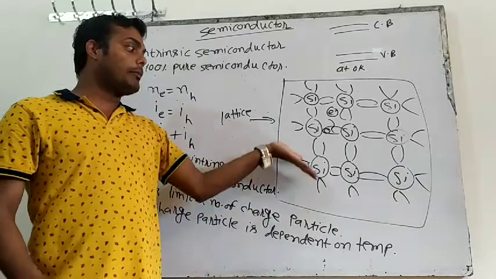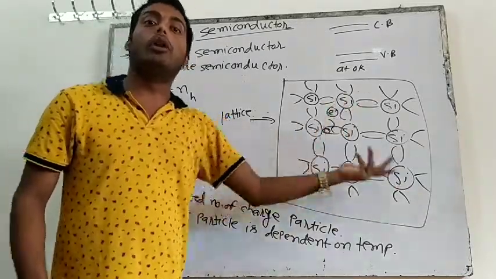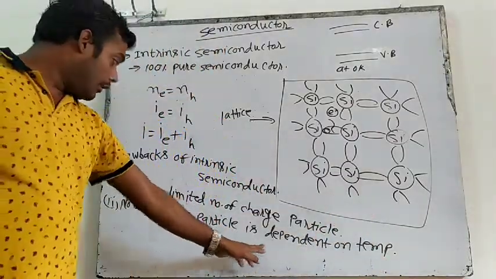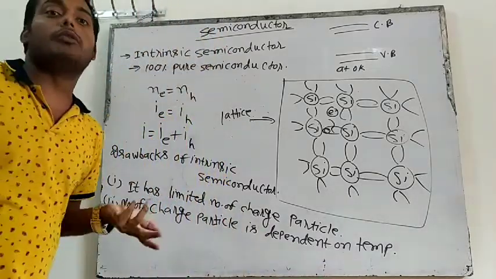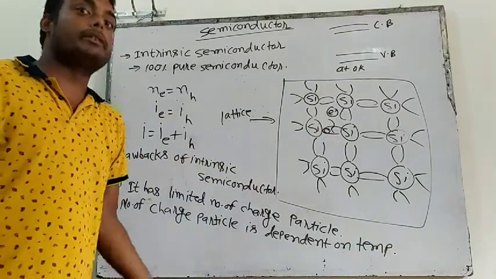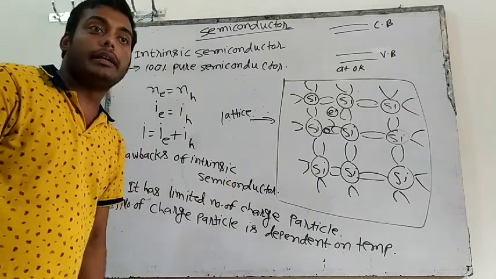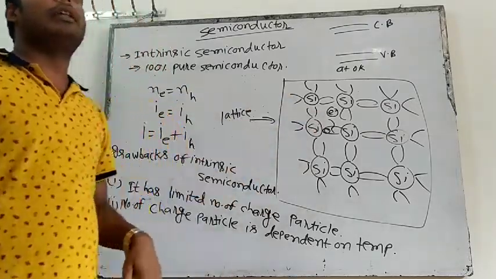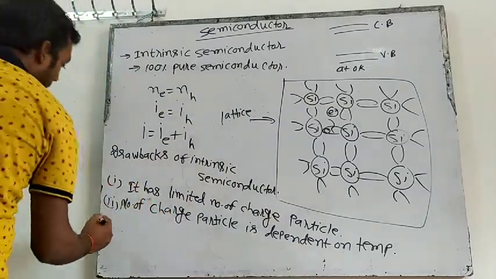So when it gets more energy, more bonds will break, more electrons will be free, and more holes will be generated. But this number of charge particles depends on temperature, and temperature is not in my hand. Sometimes the temperature can be 30 degrees Celsius, sometimes 0 degrees Celsius, sometimes 20 degrees Celsius. So when the temperature changes, the number of charge particles will change. So this is also a drawback. We can't control temperature.